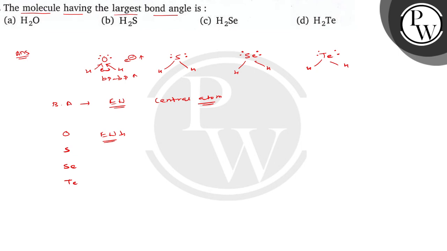As you go down the group, what happens? Electronegativity decreases, and therefore the electron density near the central atom gradually decreases, and therefore repulsion between the bond pairs gradually decreases, and therefore the bond angle also decreases. So down the group in these hydrides, bond angle decreases with decrease in electronegativity.